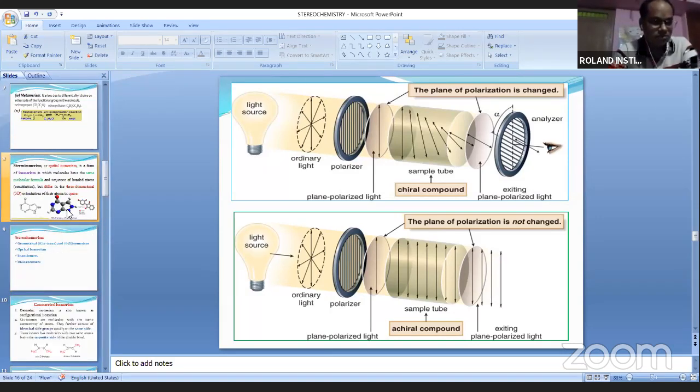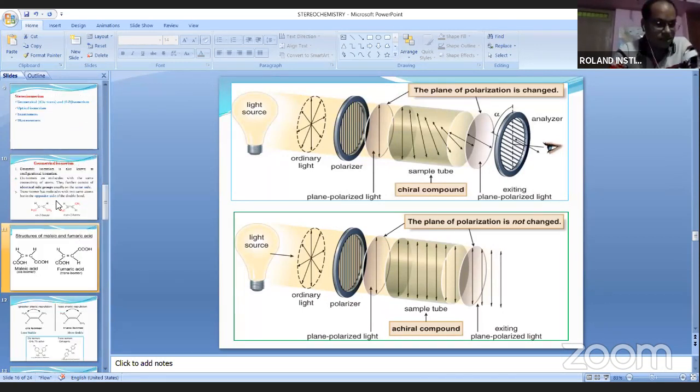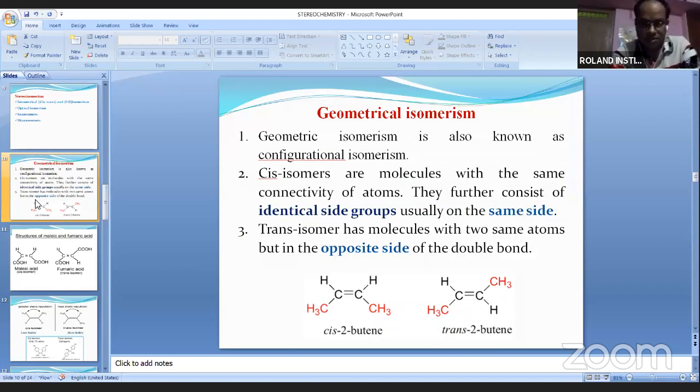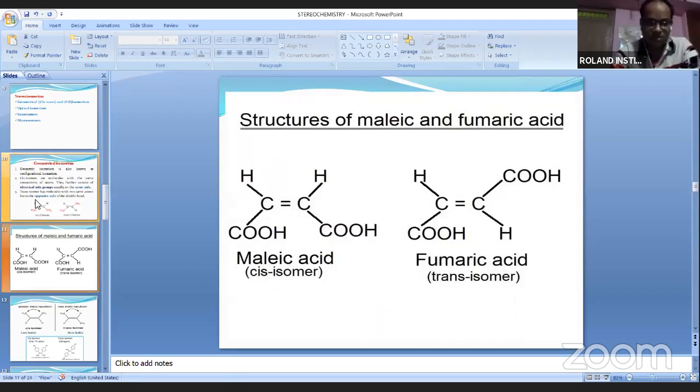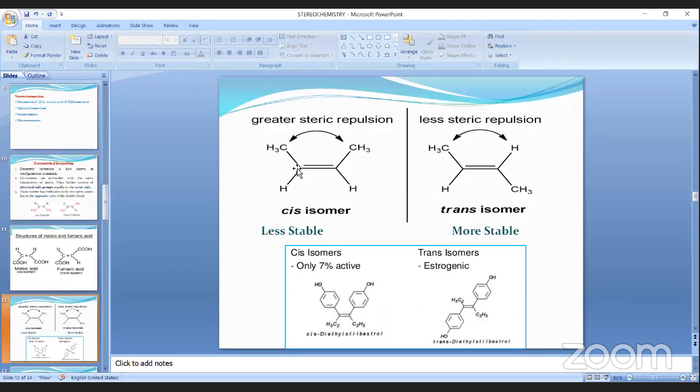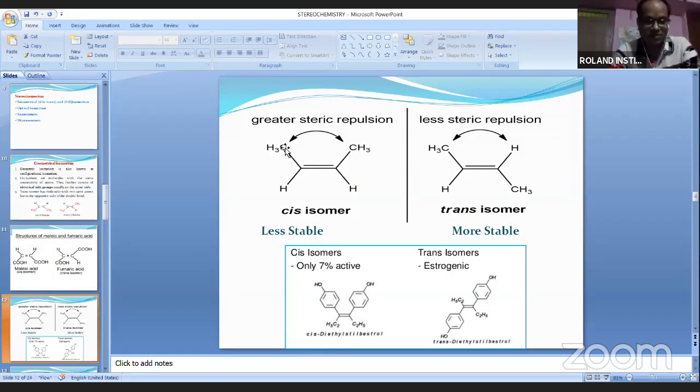Cis and trans. Due to the presence of bulky groups, you can say here. Okay, here you see the examples. I can clarify here. Both bulky groups are present on the same side and very close to each other, so they can repel.